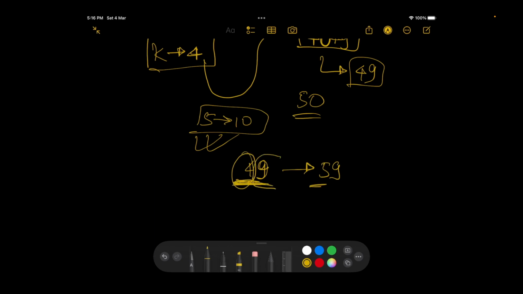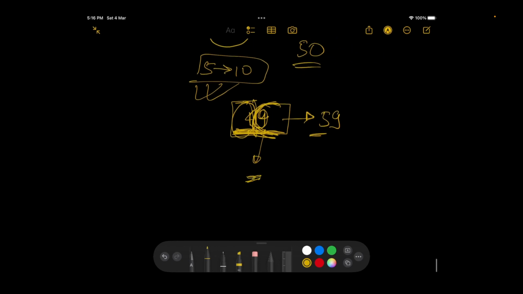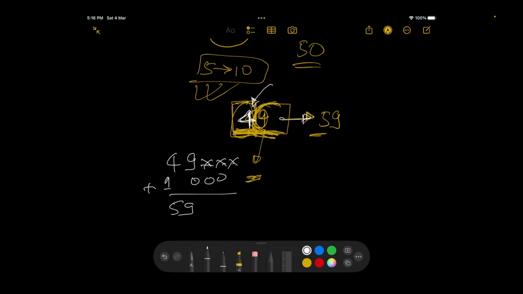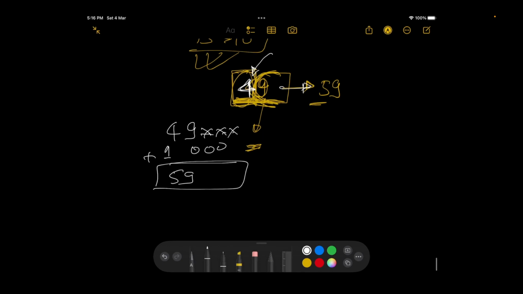Now if 9 is fixed, if this number is already fixed and I can only vary this number, so for this number the k has already been varied. So since I can only vary k, or I can only vary 4, and since it's the max, the next value would be the answer. So I cannot make 59, or I cannot make 49 plus 10 over here. So if there were any values over here, you'll just put x's over there. So the answer is 59. So we'll get to that point and you'll return the answer. Does this make sense now?